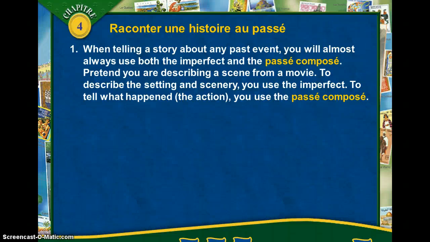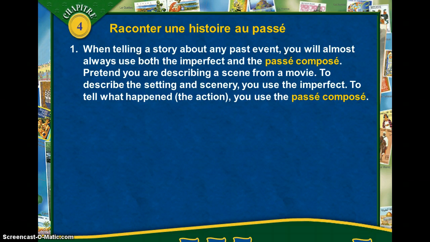Okay, this is new material for us right now, so you're going to have to take really good notes on this. Again, remember, you can always pause if you need to finish copying something down. When you're telling a story about any event in the past, you will almost always use both the imperfect and the passé composé. So, and I've said this before in class, pretend you're describing a scene from a movie.